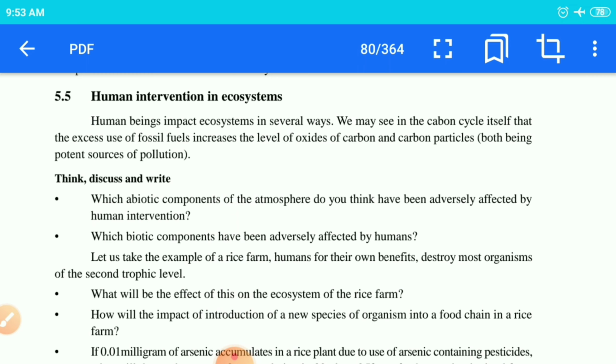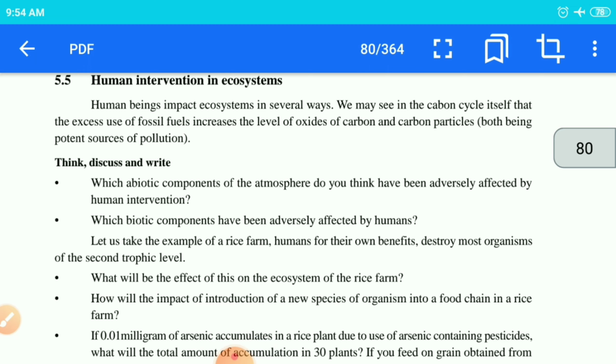Now, human intervention in the ecosystem. So many impacts are there, and so many ways by which this process is carried out. Okay, in the carbon cycle, when fossil fuel use increases, the level of oxides of carbon and carbon particles increases, they migrate, and they may cause pollution also. So many pollutants migrate here and there. You people have heard about acid rain. Along with the rain, certain acidic particles fall down and affect the atmosphere.